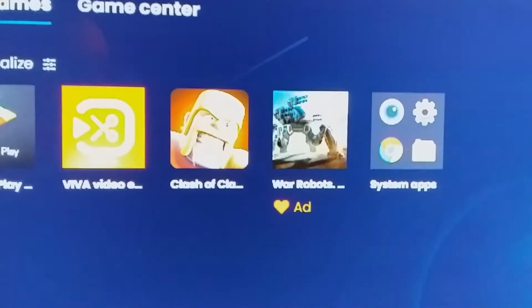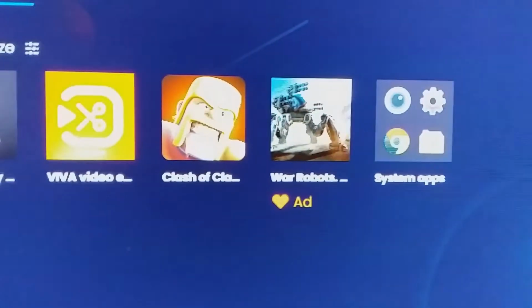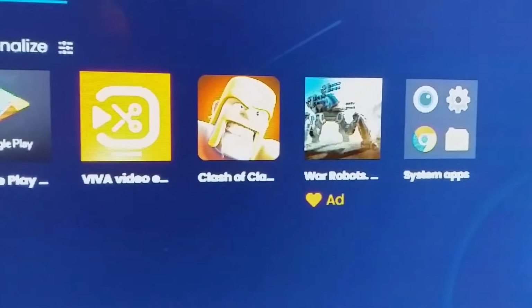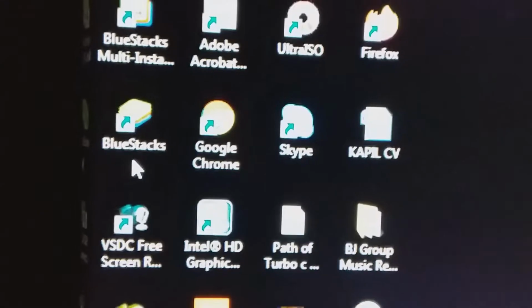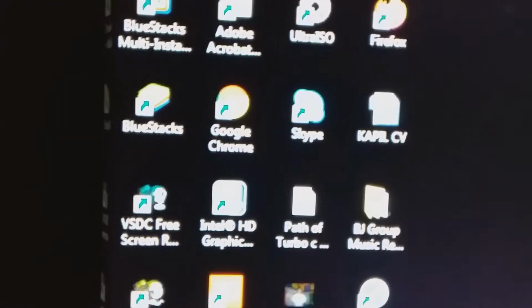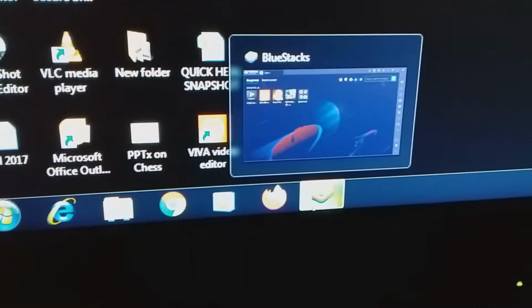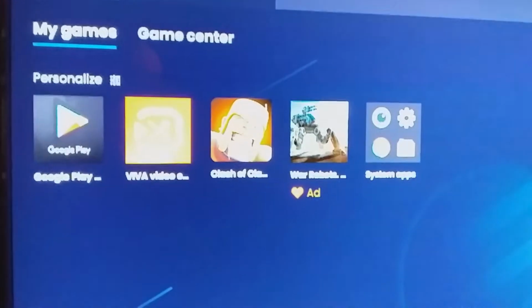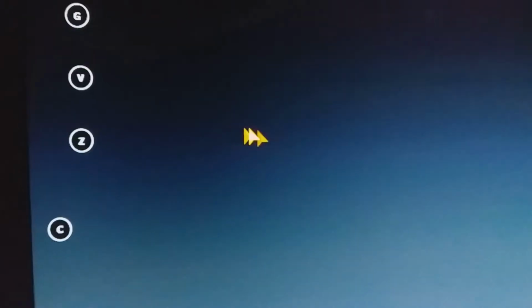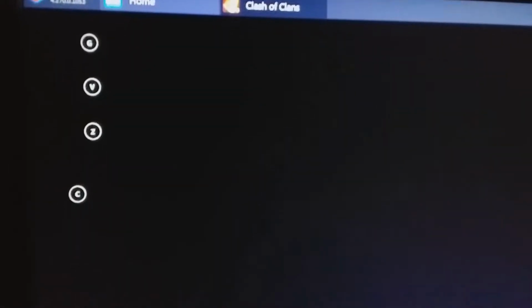Hi guys, welcome back. As you can see, the TV screen is basically attached to my laptop. This is BlueStacks. See, this is BlueStacks over here. I am highlighting it. I have already opened it. You can see below over here. I have already opened BlueStacks. This is Clash of Clans. I am opening this application on my laptop. I have muted already.